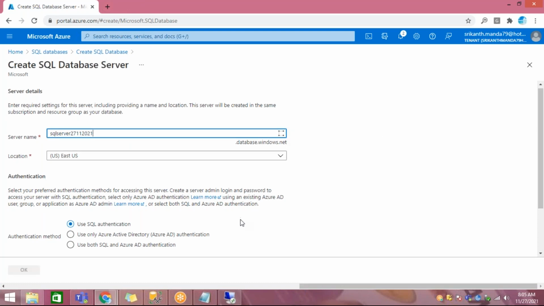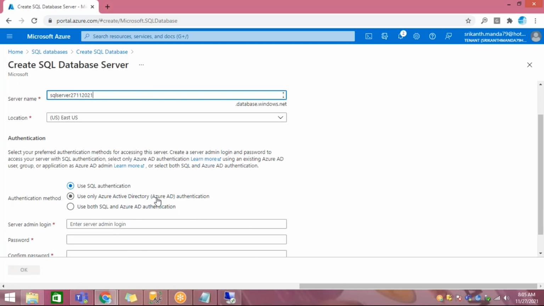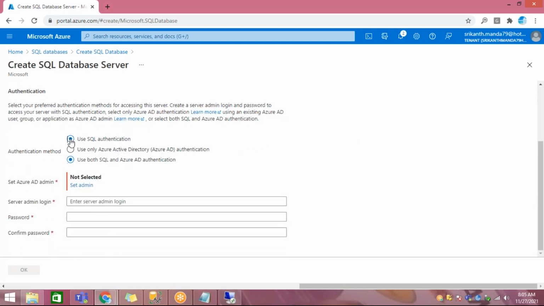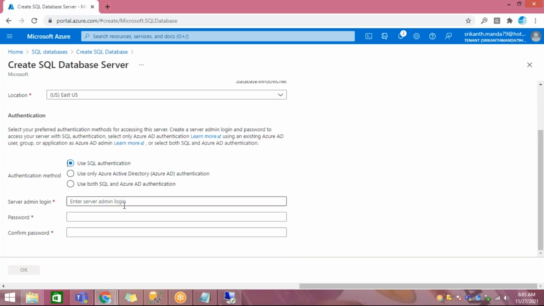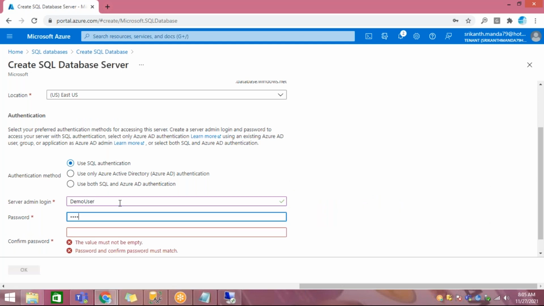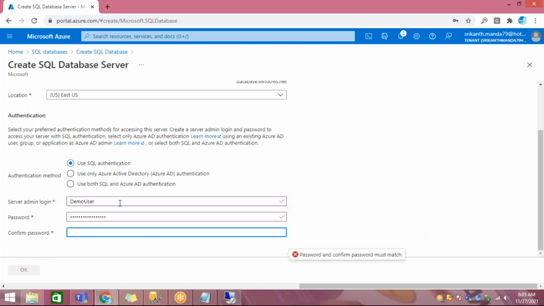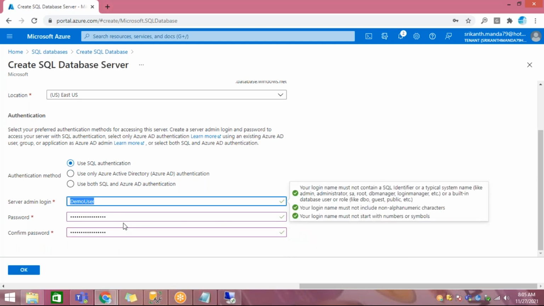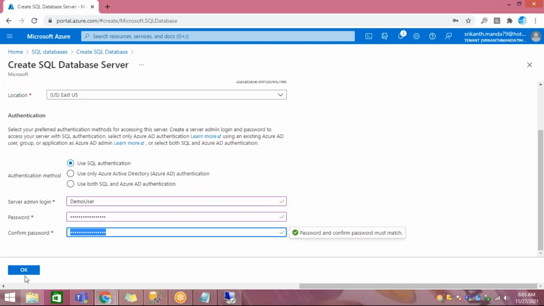I'll give a server name, some SQL server 27112021. What authentication do you want? I'll go with both, or user. Let's go with SQL authentication only. Give it here. I'm not taking any virtual machine here. Microsoft creates it directly and gives you a URL, and you need to access that. Username, password here, right? Click on OK.